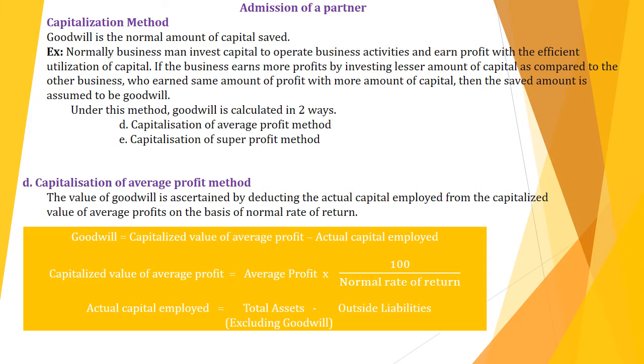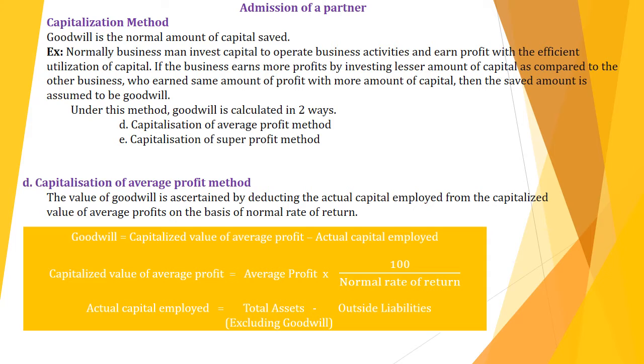Now look at the formulas. Under capitalization of average profit method, the value of goodwill is ascertained by deducting the actual capital employed from the capitalized value of average profit on the basis of normal rate of return. Goodwill equals capitalized value of average profit minus actual capital employed, where capitalized value of average profit equals average profit into 100 by normal rate of return.